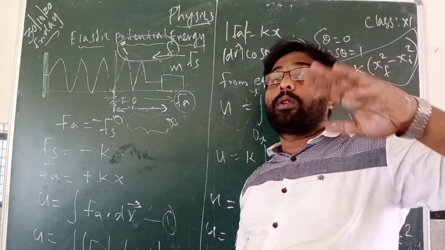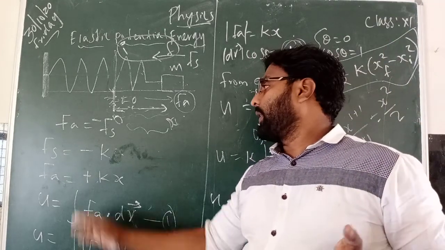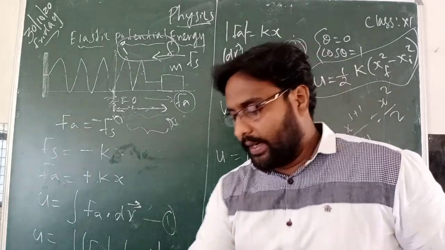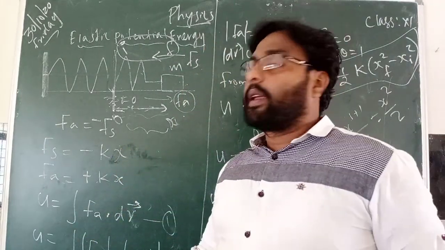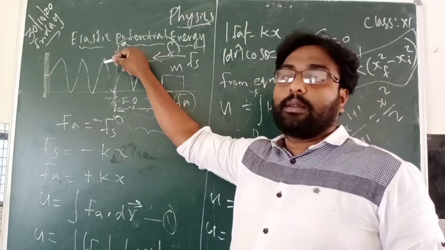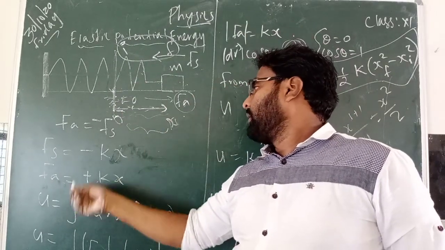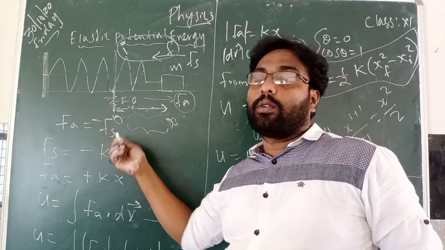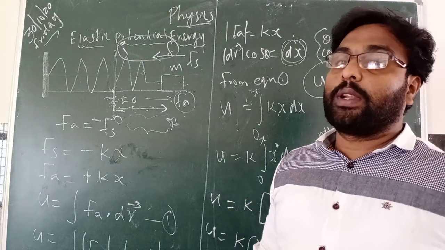So there is a restoring force Fs acting. According to Hooke's law, we can write Fs equal to minus kx. Minus kx means the opposite direction. That is what we are writing: Fa is equal to minus Fs. So Fa is plus kx.